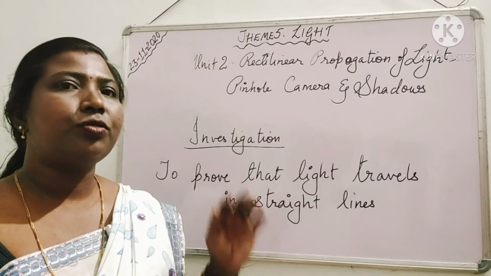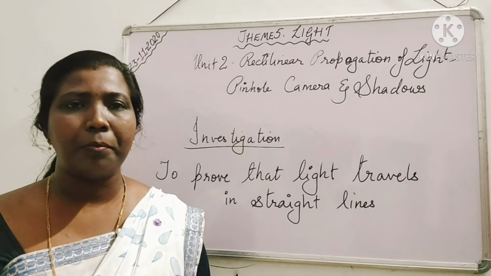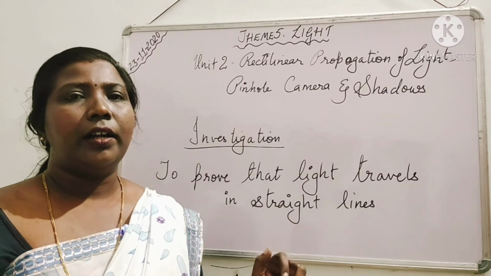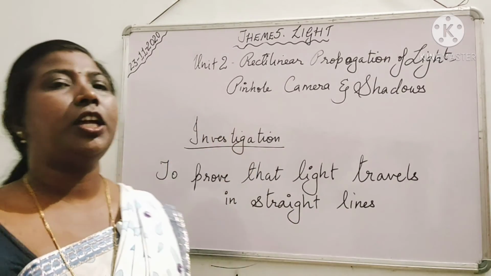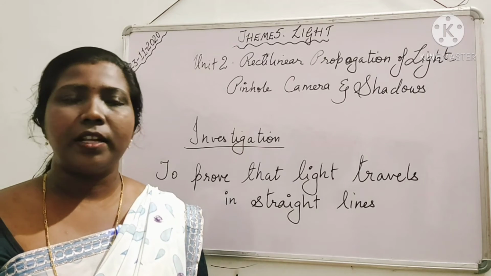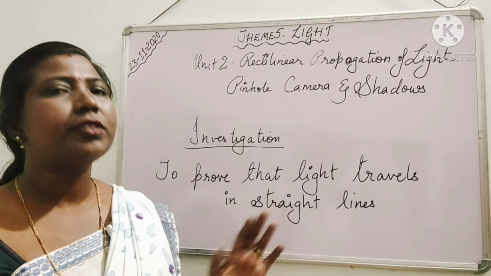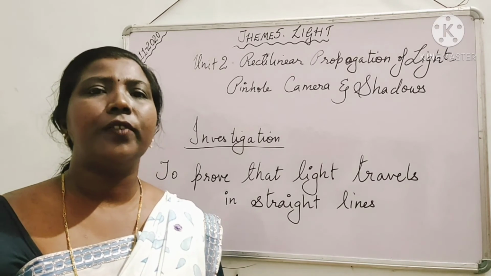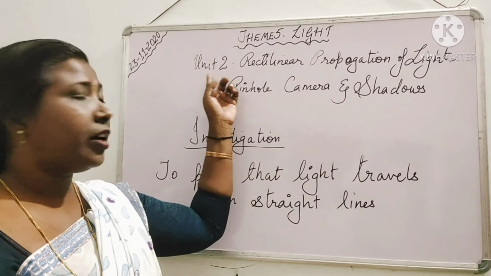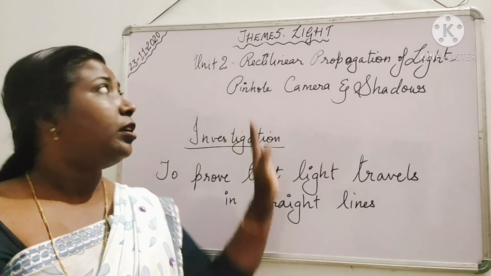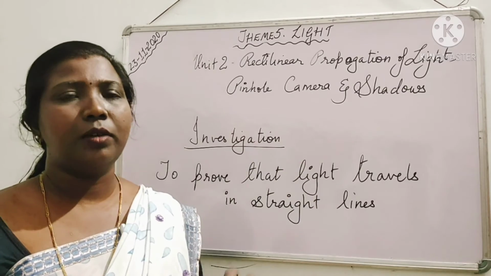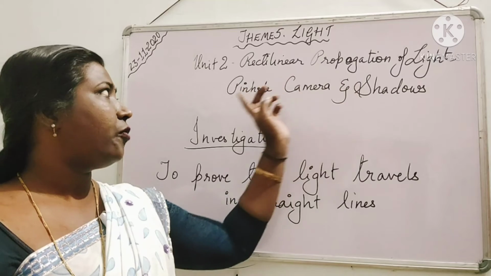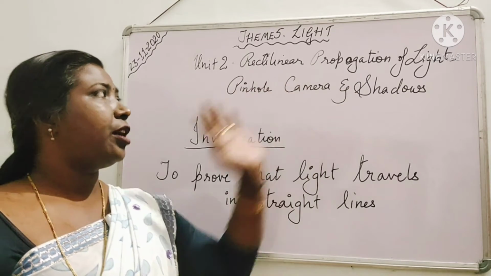So in today's class we are going to discuss the theme 5 light chapter. Before I start, I need to explain that in the syllabus, unit 1 is not there. I repeat, unit 1 is not there in the light chapter, light theme. Okay, theme 5 light. We have just moved to unit 2: rectilinear propagation of light, pinhole camera and shadows.